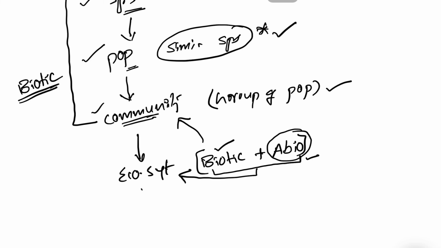An ecosystem is a structural and functional unit of biosphere in a scientific approach. In a scientific way, we call ecosystem a structural and functional unit of biosphere, but in a simple way, it is nothing but the interactions between biotic and abiotic components. And the next level is biome.